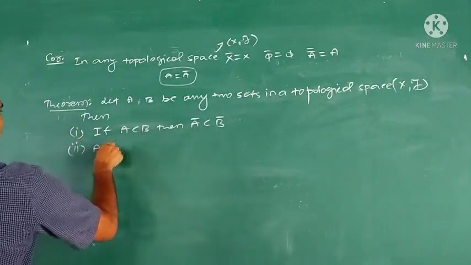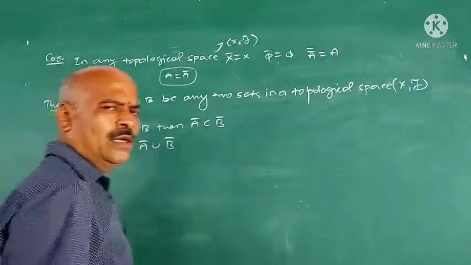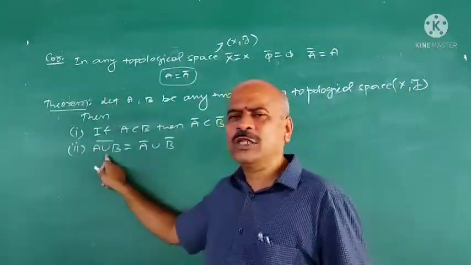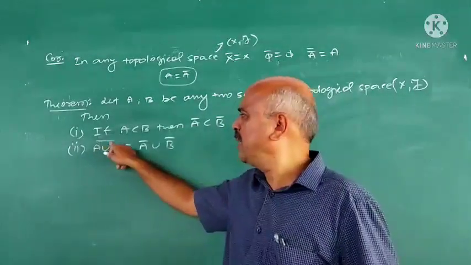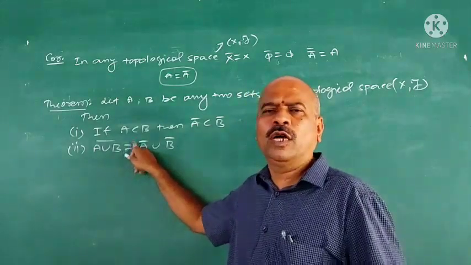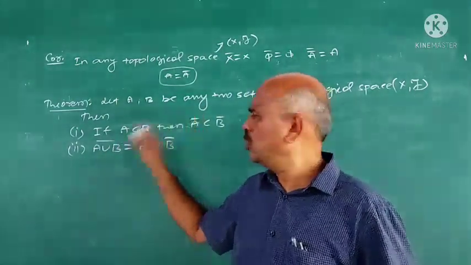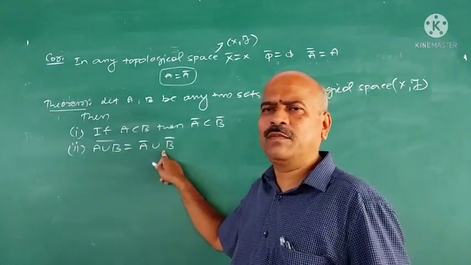Second, closure of A union B is A closure union B closure. It is a very important result, because in the case of intersection, closure of A intersection B is not equal to A closure intersection B closure. That we prove in the next result.